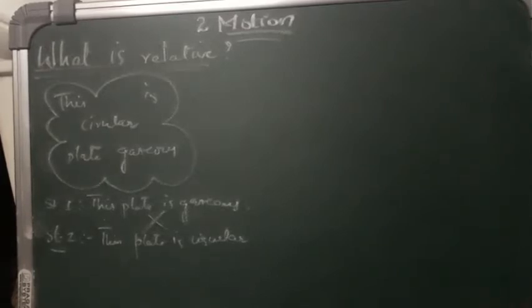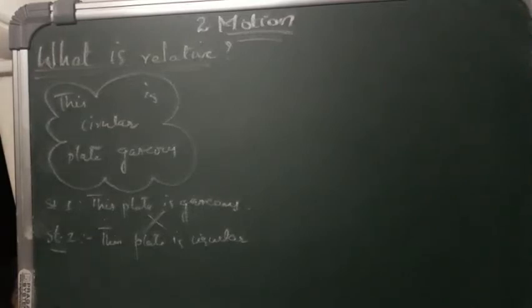So a statement has a meaning only when there is a relation between the words, isn't it?